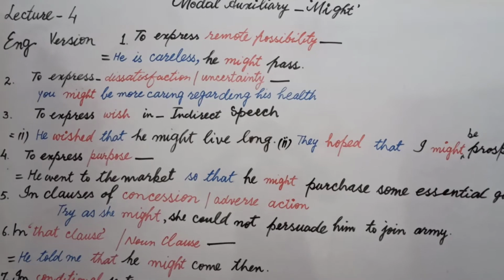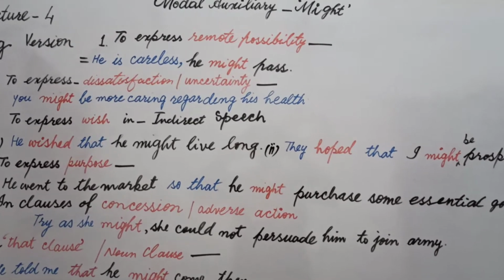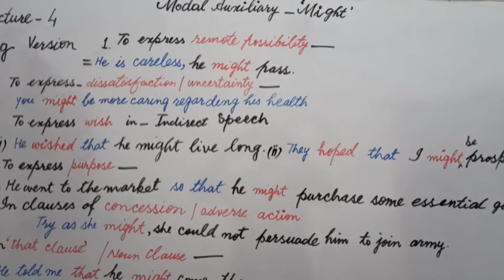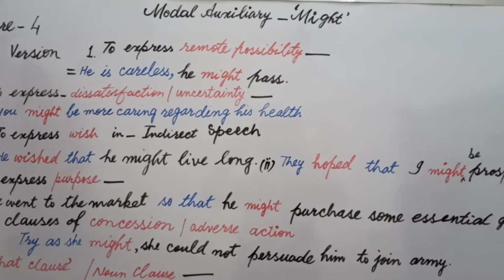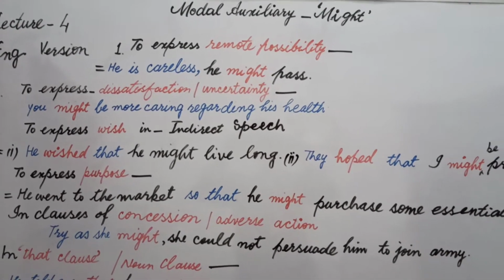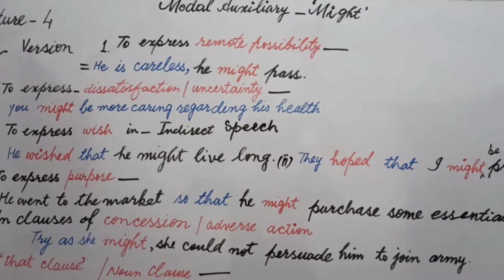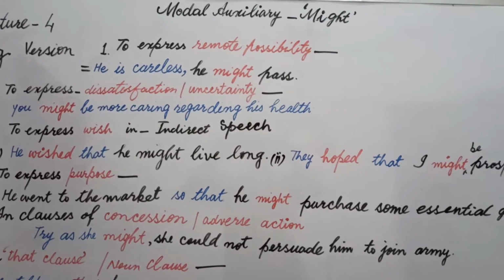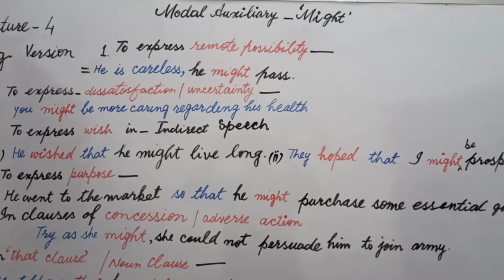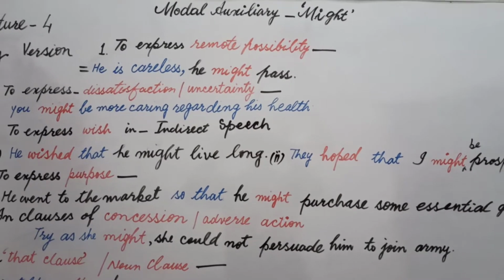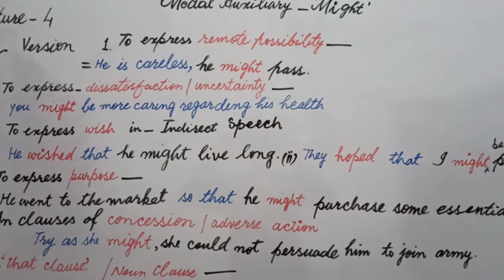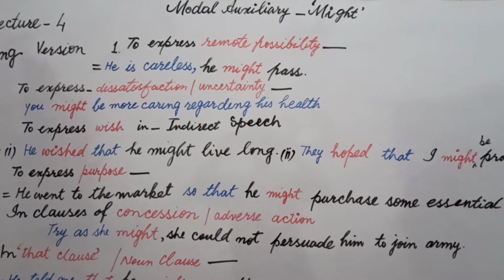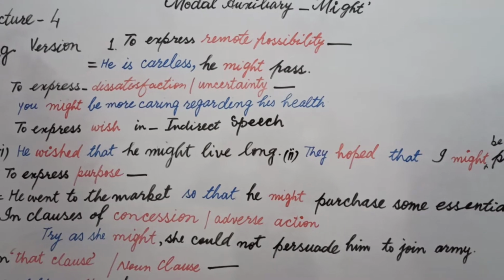Let's begin with point number 1. To express a remote possibility. Students, let's understand what is the remote. The meaning of the word remote. Remote means something that displays or shows or expresses something of distant places. Remote possibility. Now here the word remote means less chances. Students, whenever we have less chances of some happenings, then we use might.